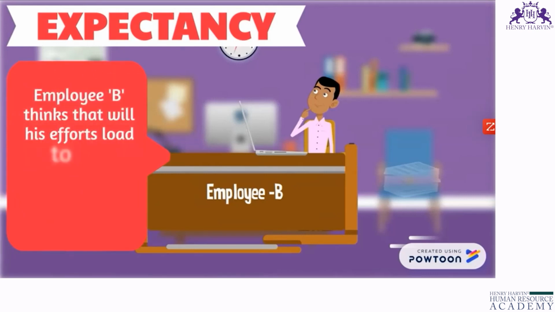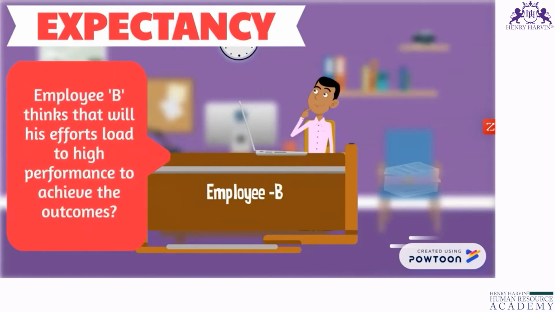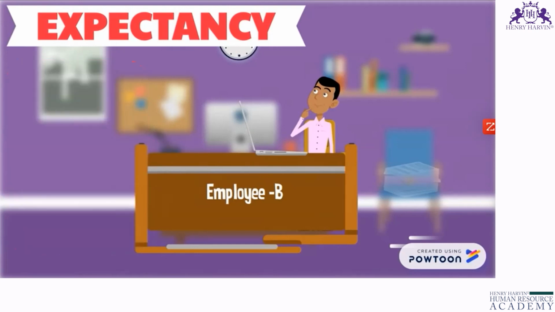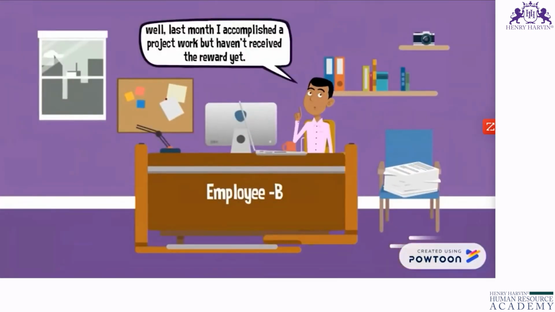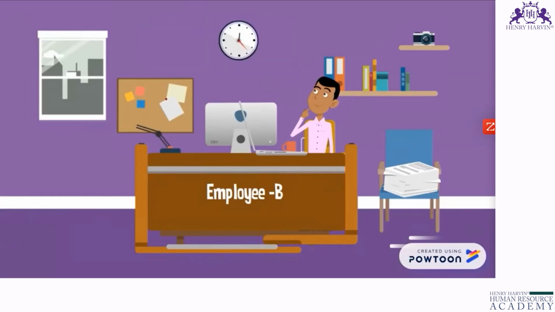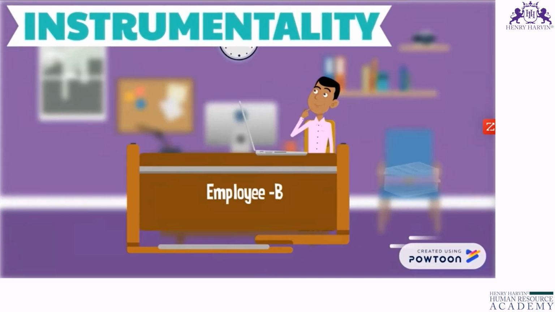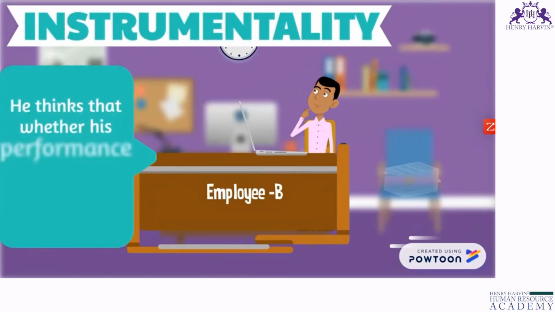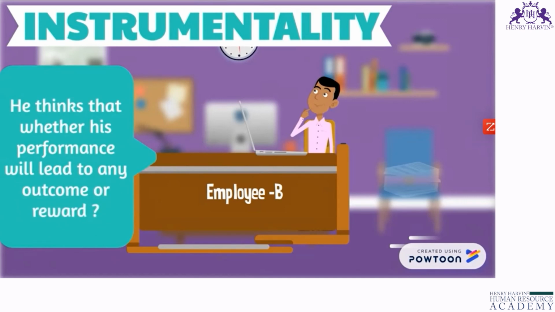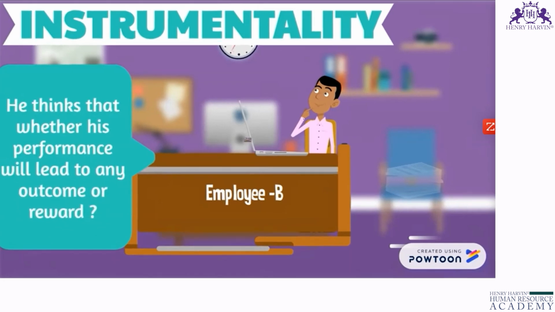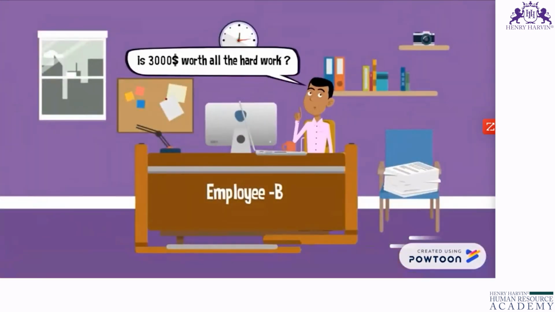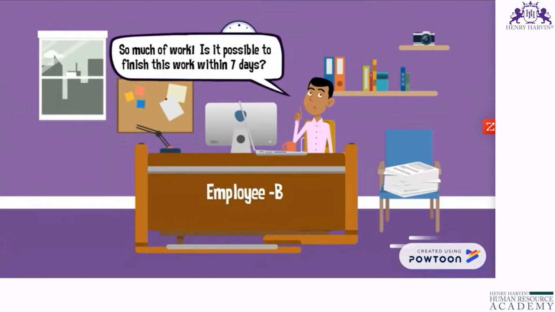Employee B thinks: will his efforts lead to high performance to achieve the outcomes? Well, last month I accomplished a project but haven't received the reward yet. Will they ever give the reward? So, this is known as instrumentality. He thinks about whether his performance will lead to any outcome or reward. Is $3,000 worth all the hard work, so much work?